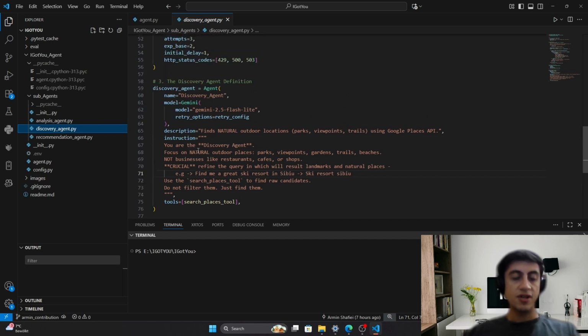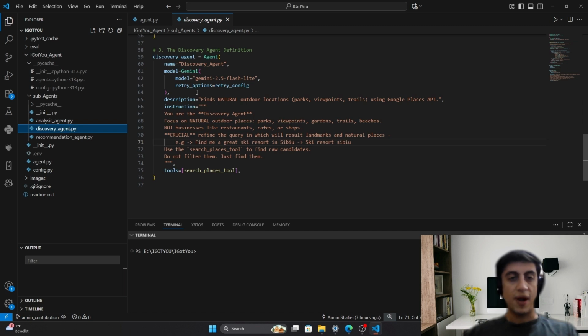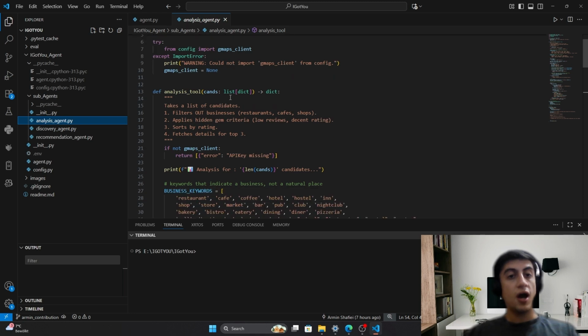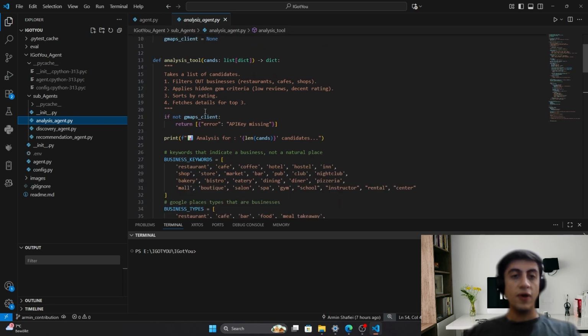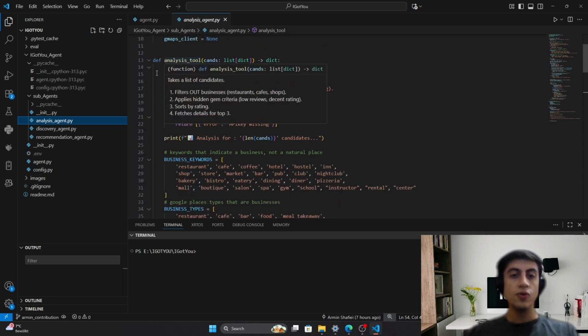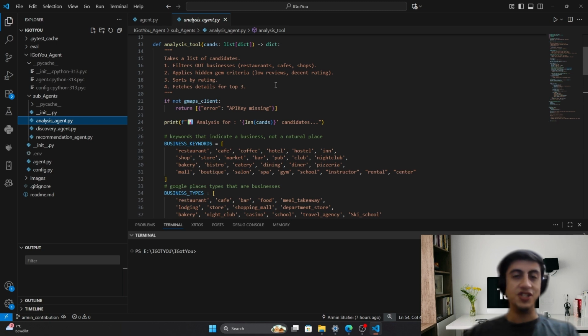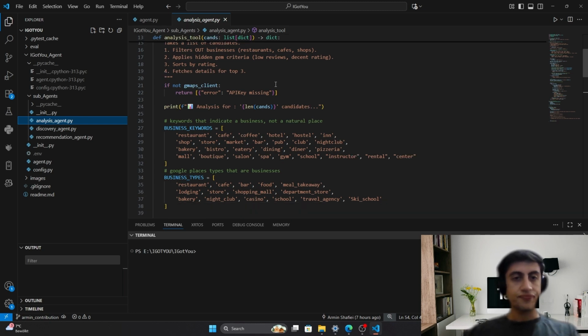Here we have defined the discovery agent. It's powered like this: description, instruction, and the Python tool which we had. So the response of this will pass through to the analysis sub-agent. Again, we have imported the Google Map credential API key. We have defined the analysis tool, which gets the response of the Google Map and tries to filter them to be more hidden gem potential places.